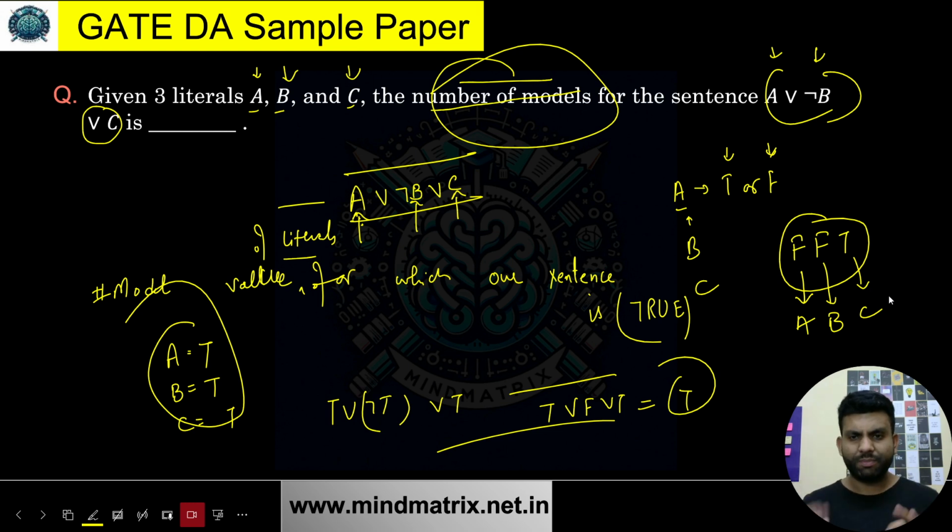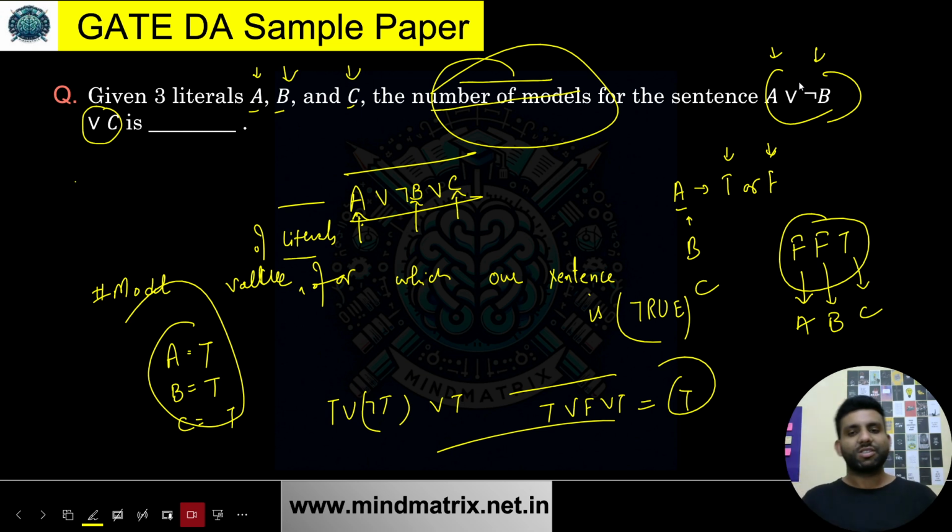Now just tell me, when can it be false? Because one way of finding the number of models is to look at each case when it is going to be true. The other way is to count when it is not false. Yes or no? Both are the same thing. One way is finding out all the cases when it can be true, or finding the total number of ways it can have a true or false value and then subtracting the number of ways in which it can be false. Total ways minus false cases will also give me the total ways in which it can be true. One and the same thing. So I'll be following this path.